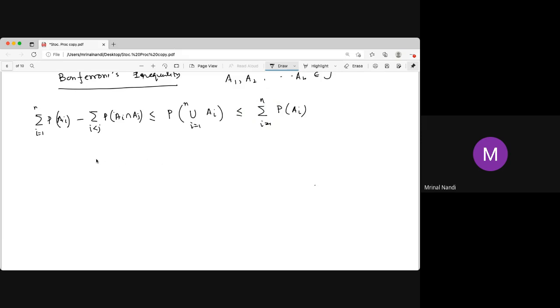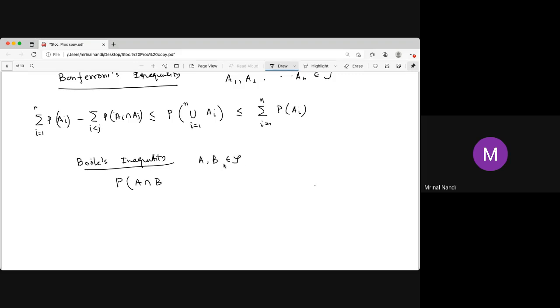Now, one more thing is called Boole's inequality. This is also very important. This is the probability, for any two events A and B in the sigma algebra.